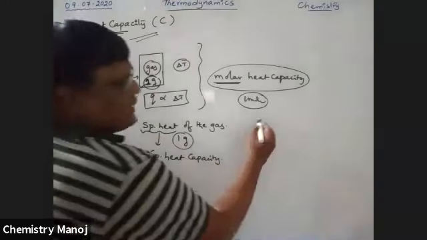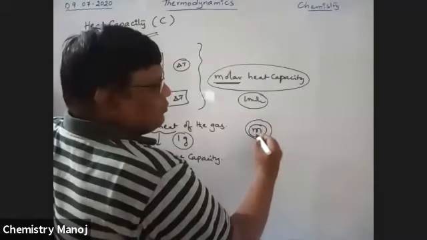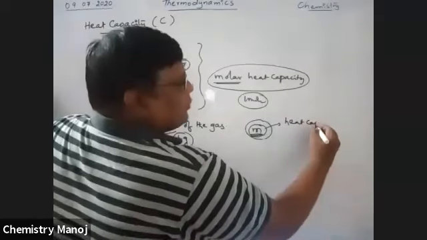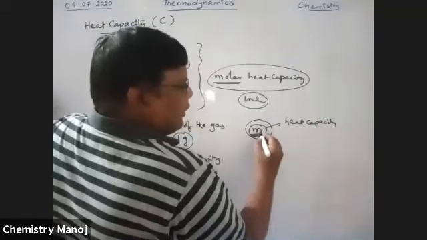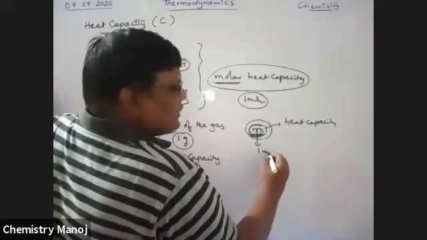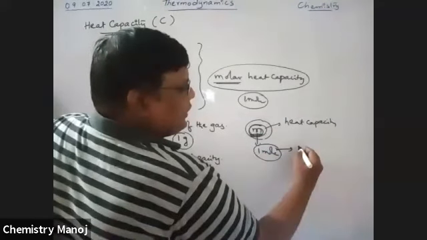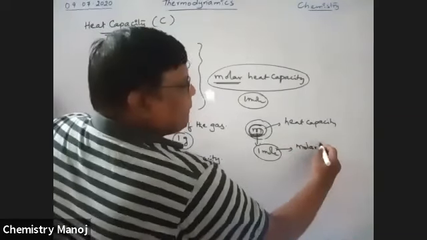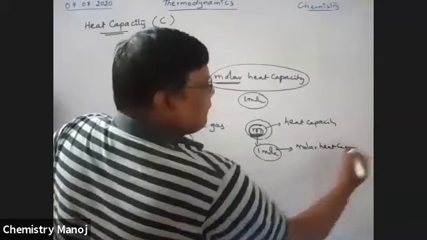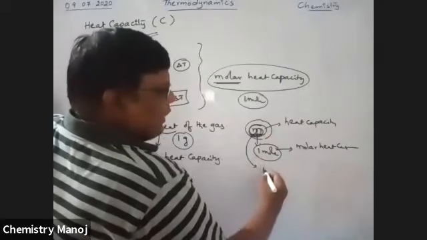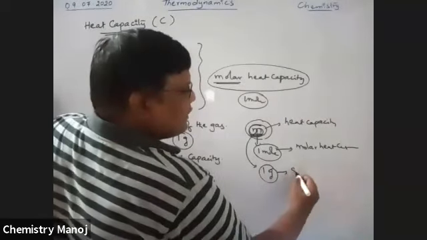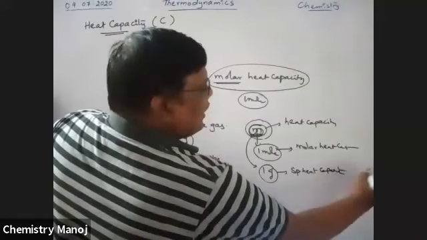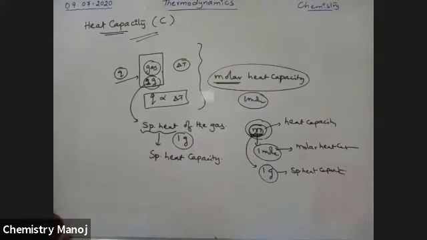If there is a certain mass of gas, and I don't know the mass of the gas, the corresponding quantity is called heat capacity. If the mass is 1 mole of gas, that is called molar heat capacity. If the gas is 1 gram, that is called specific heat capacity. All these are the same, just different quantities of gas.